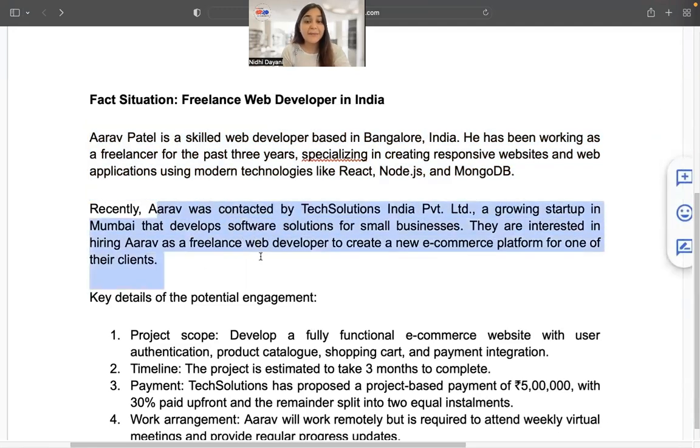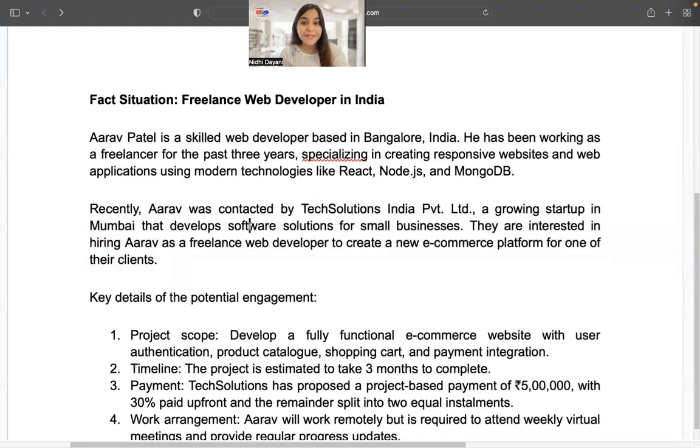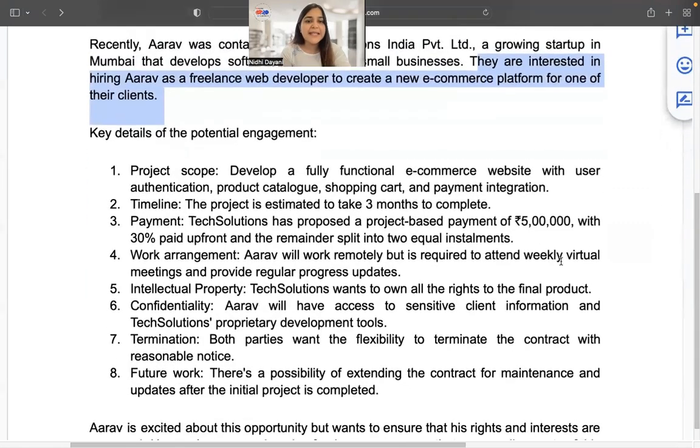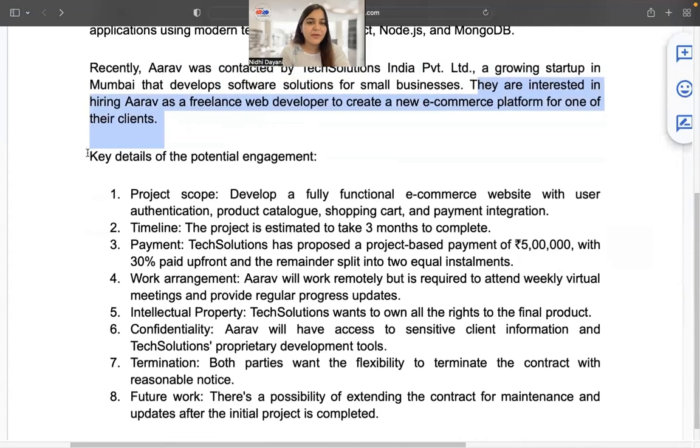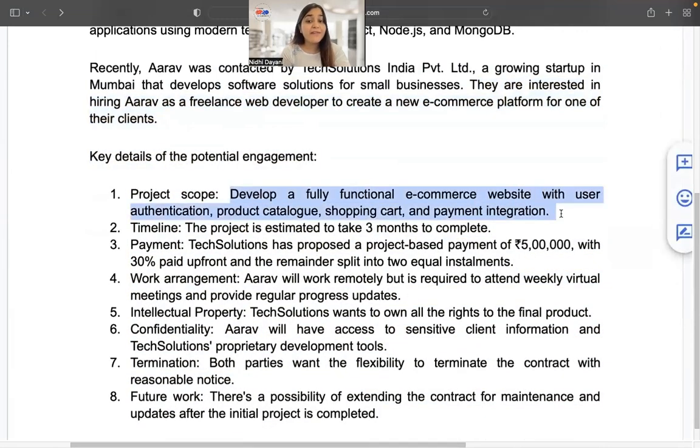Recently, Arav was contacted by Tech Solutions India Private Limited. They're a growing startup in Mumbai and they develop software solutions for small businesses. They are interested in hiring Arav as a freelance web developer to create a new e-commerce platform for one of their clients. The key details of their potential engagement are as follows: the scope of the project is to develop a fully functional e-commerce website with user authentication, product catalog, shopping cart, and so on. The project timeline is estimated to take 3 months to complete.